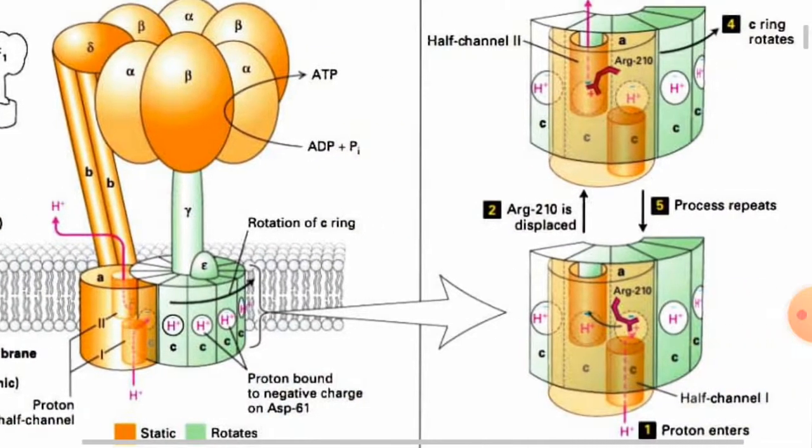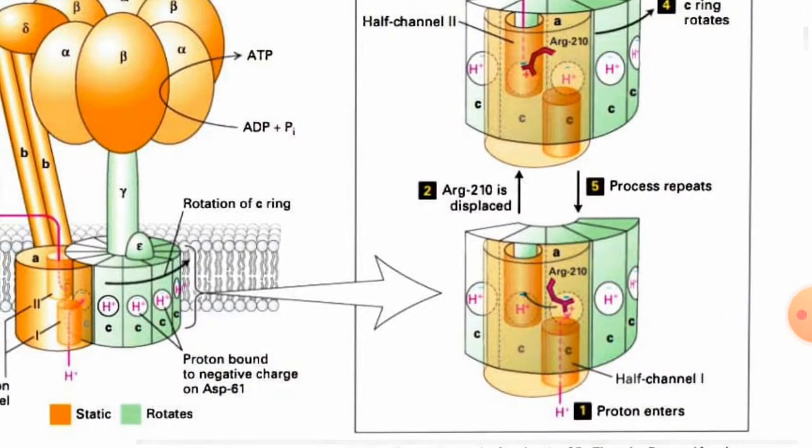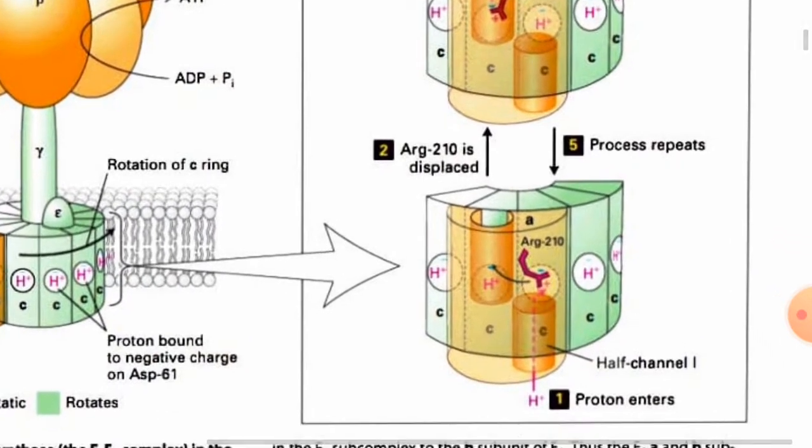Next, what happens when a proton is transferred to half channel 1, as in this figure? The aspartate of the C ring is neutralized by the arginine of the A subunit, which is in a highly reduced form.